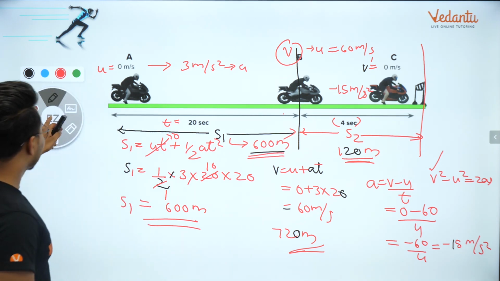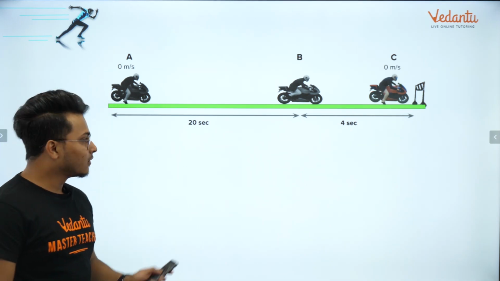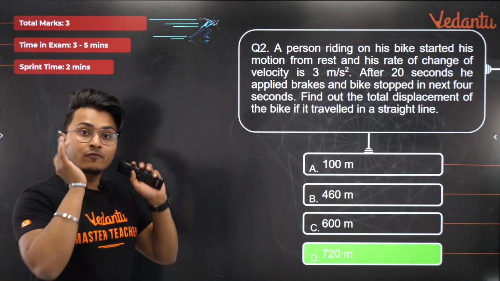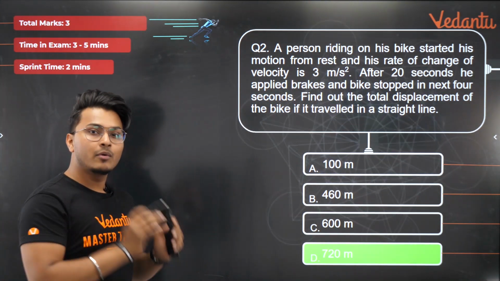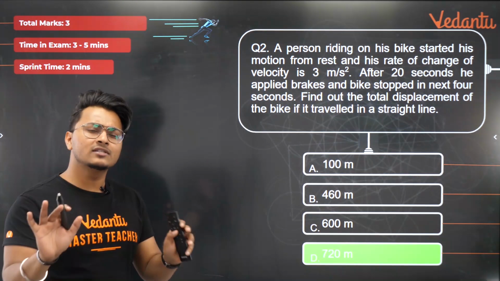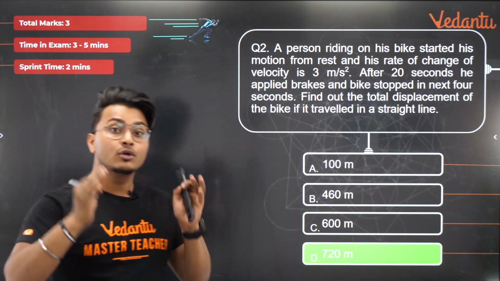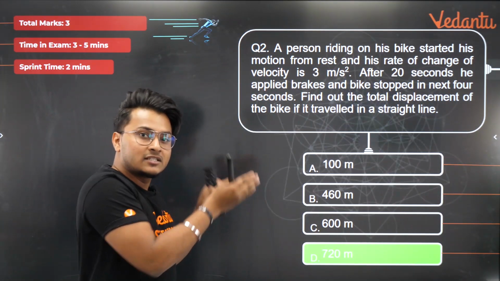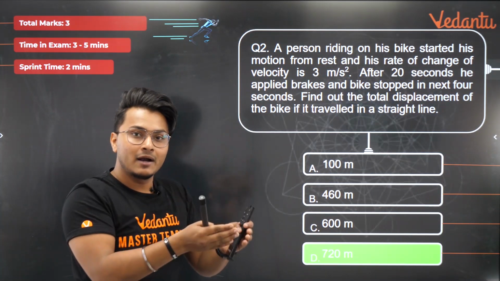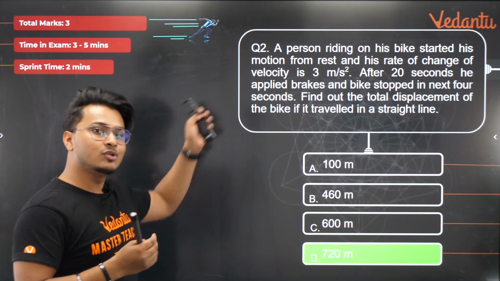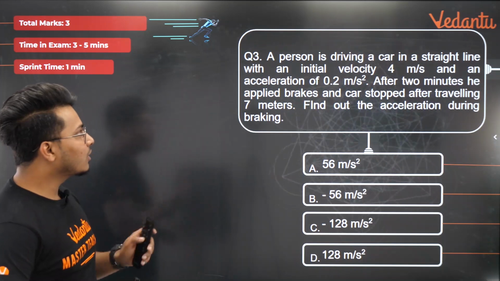That's your answer. So let us check it out and take a screenshot if you want. Here is the 720 meters as an answer. Now I will give you a similar question. I would like you guys to try it out by yourself and see whether you can do it or not. And by the way guys, this is a 3 marks question because it is divided into 3 parts. Now, first you will find out displacement for the first part. Then second part का final velocity निकालो, फिर third part displacement निकालो. तो total displacement, it gives you 3 marks. ठीक है? Now moving on to the next question.